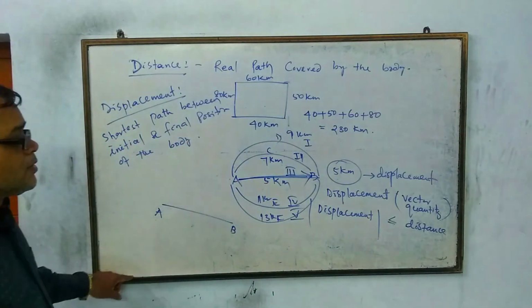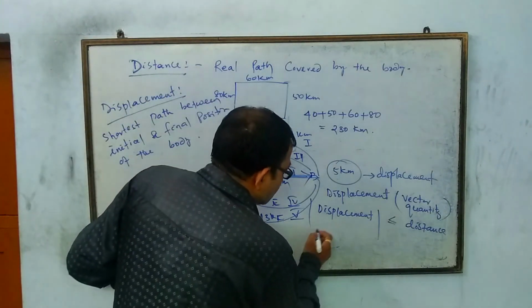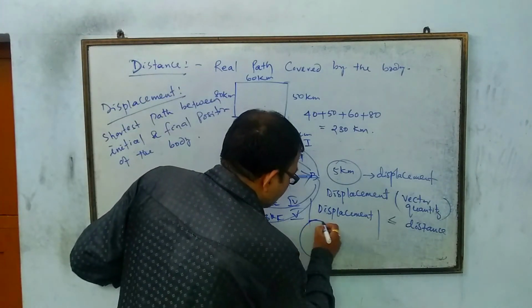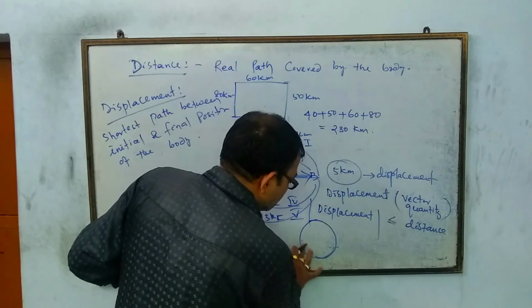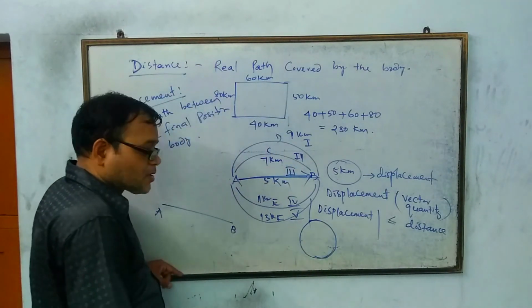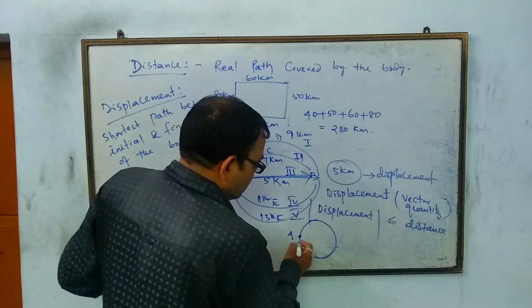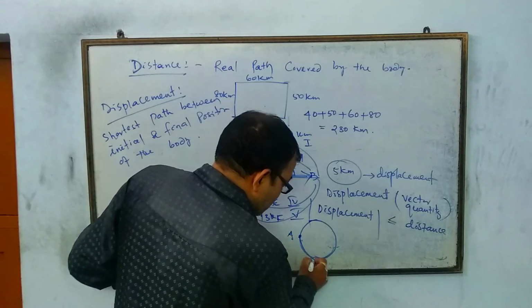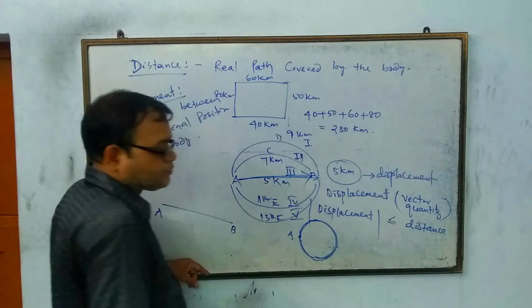Next is, can I say the displacement of the body in the circular path is 0? Why? Because in order to complete a circle, body has to move from A to A also.